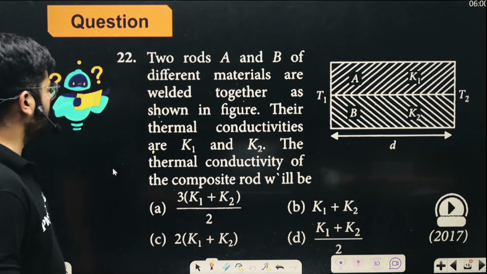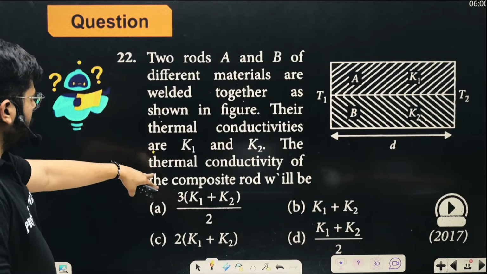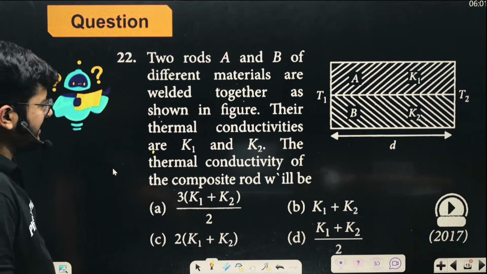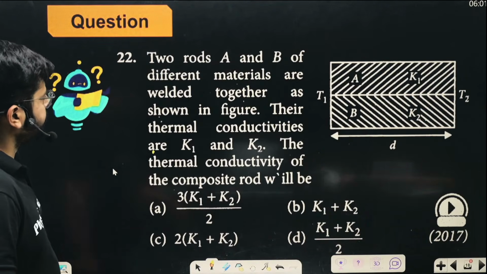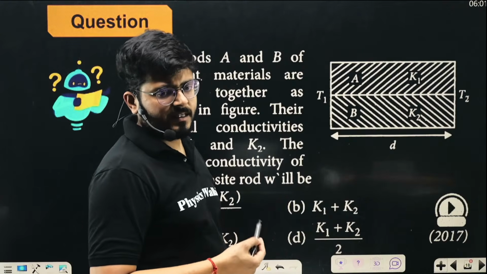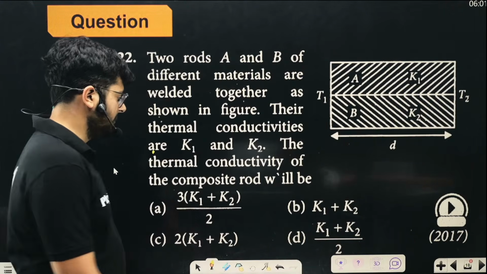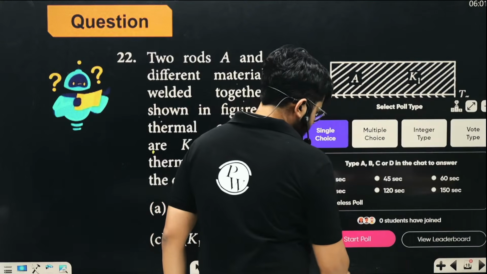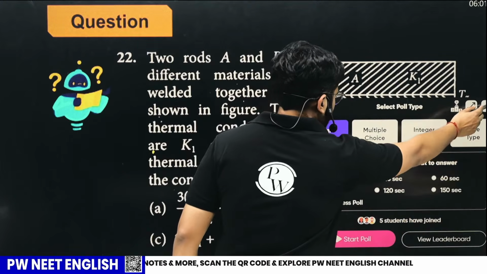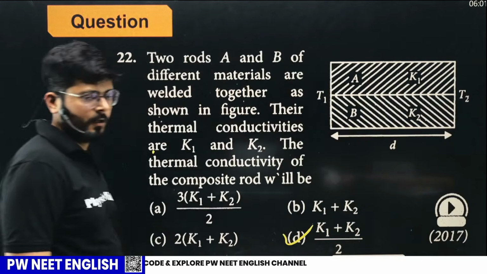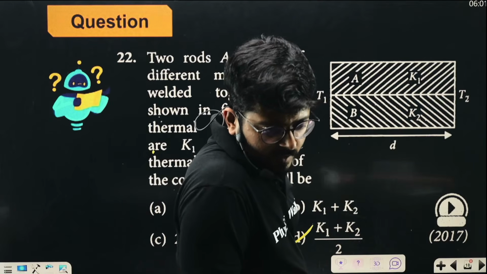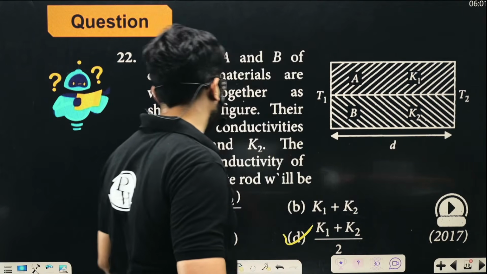And since these rods have the same cross sectional area, A1 and A2 cancel out, so it will become (K1 plus K2) by 2. So option D is the correct option. I forgot to start the poll for this one, but option D is the correct option. And in the chat, Ananya gave the correct answer, and Surya is also very correct. Okay, let's move on and talk about the next one.